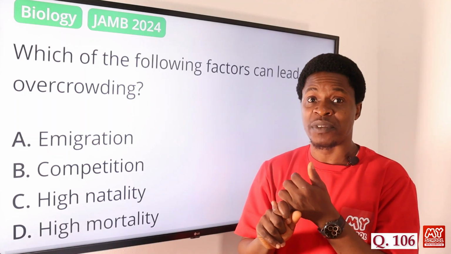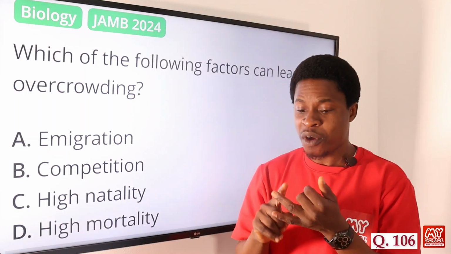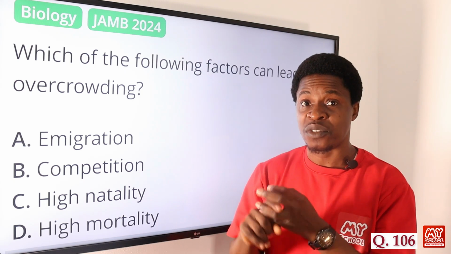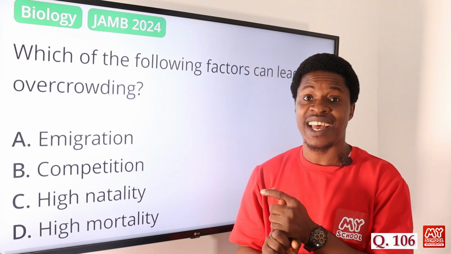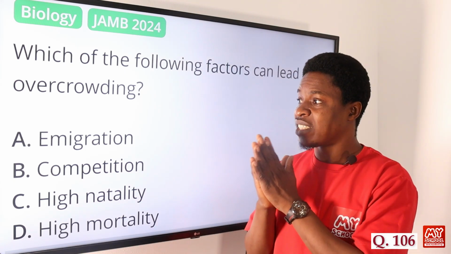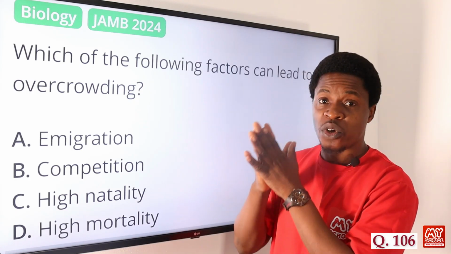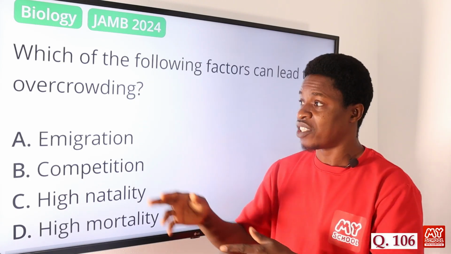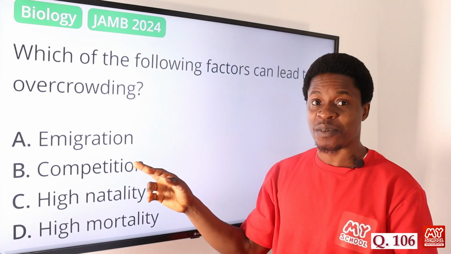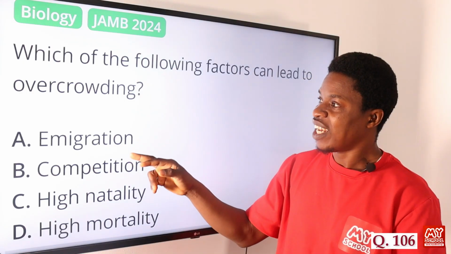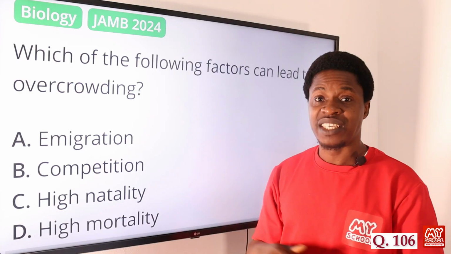Of course, it now leads to competition for space. They lead to competition for food, because there's a shortage of food, resources, water, and whatever things could be responsible for them to live and adapt in that environment. So overcrowding is what leads to competition, but the question is, which of these leads to overcrowding? So option B is also eliminated.